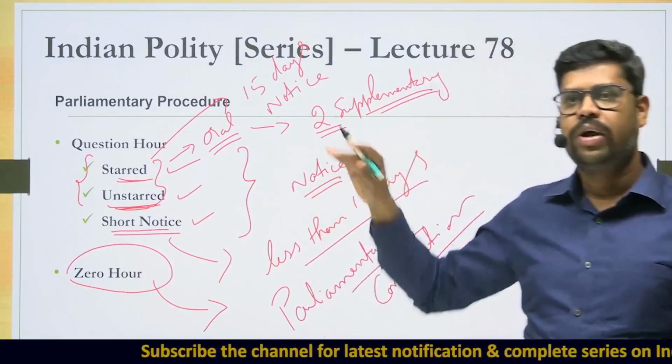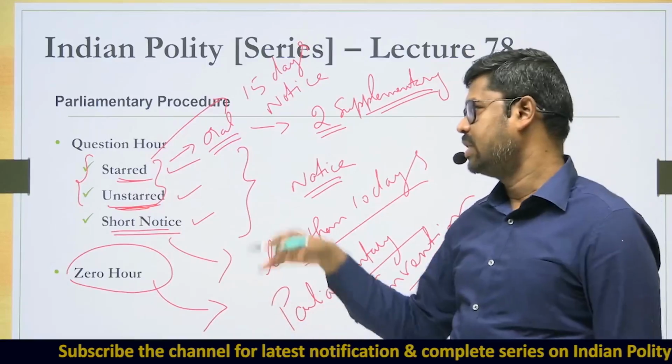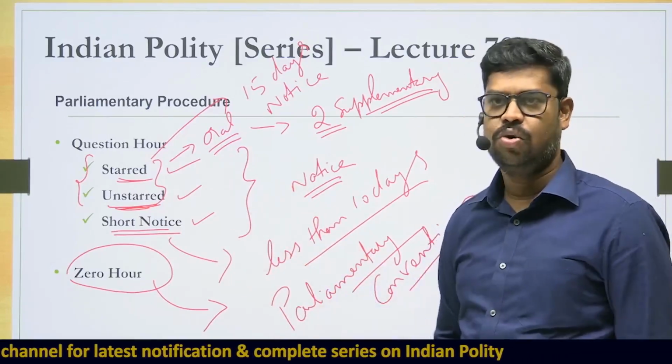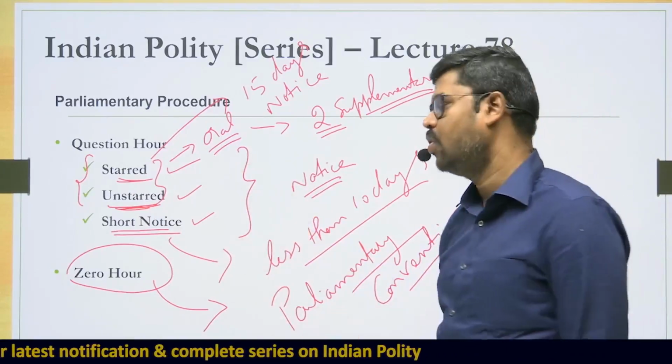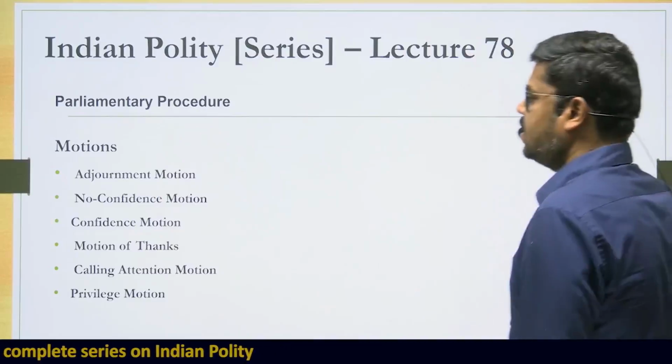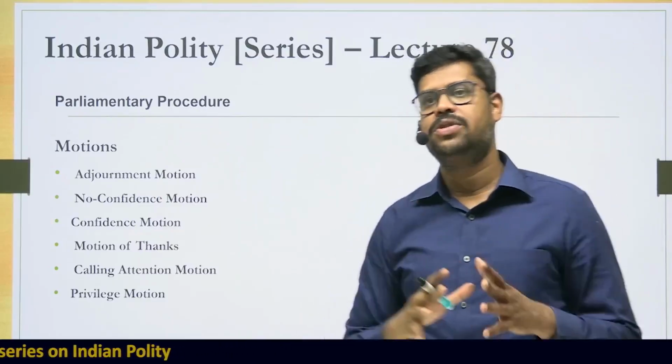I'm sure that you are quite clear about all these things: what is a starred question, what is an unstarred question, what is a short notice question, and what is a zero hour. So it should be quite clear. With that, we'll move forward. We'll try to understand the different types of motions which are introduced in the parliament.